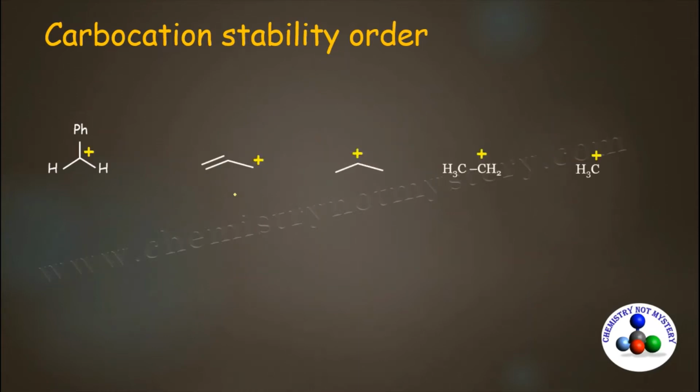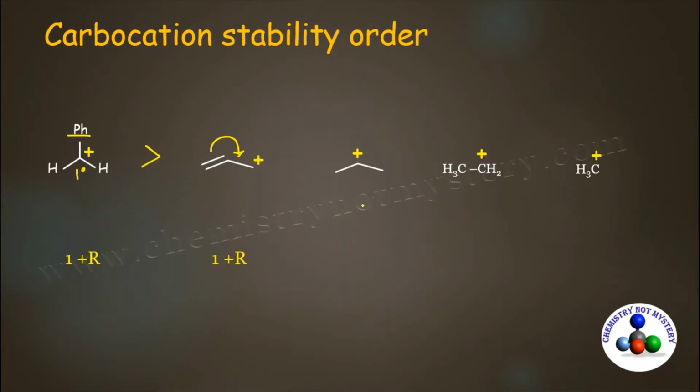Now compare the stability of these carbocations. This carbocation is a primary carbocation and because of one phenyl group, there is 1 plus R effect. This carbocation is a vinyl carbocation. Vinyl carbocation stabilizes by the plus I effect. But the resonating effect of phenyl is stronger than that of vinyl. So that's why this carbocation will be more stable than the vinyl carbocation.